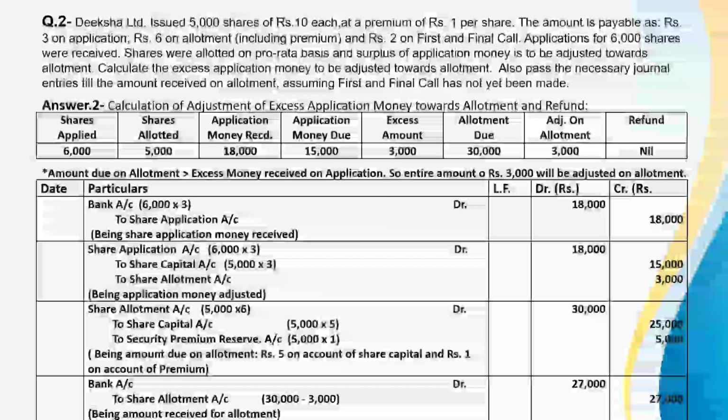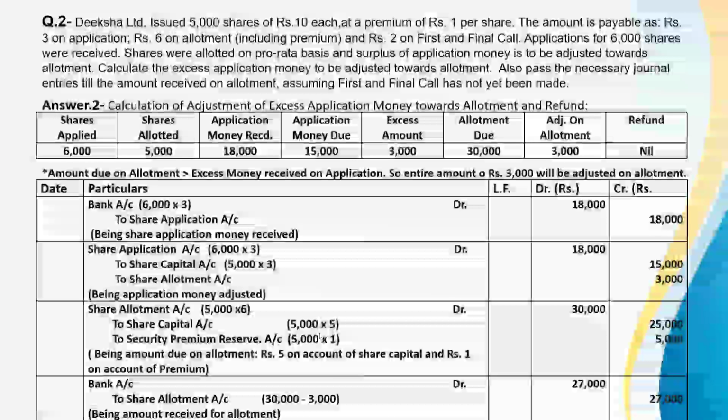Now the entries. The bank account debit to share applications. Maximum share application received, 6,000 into 3, this is 18,000. Bank account debit to share application 18,000. Now transferring the share application account debit to share capital and to share allotment. This is 18,000 to share capital 15,000 and to share allotment 3,000.